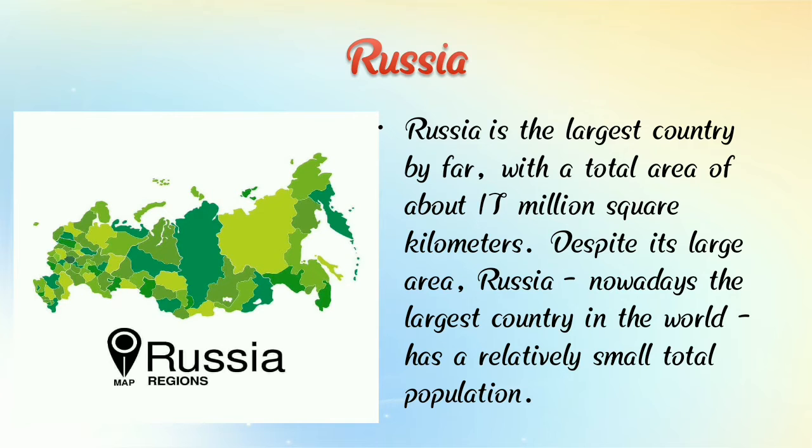Despite its large area, Russia, nowadays the largest country in the world, has a relatively small total population.